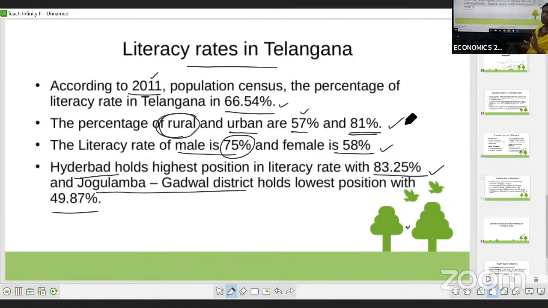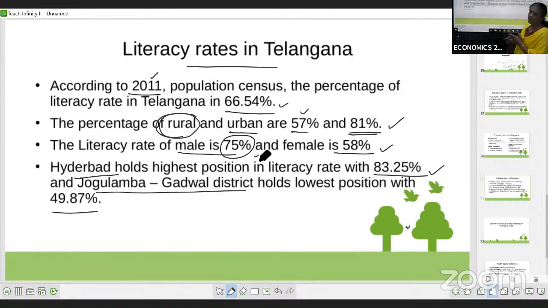The female literacy rate is 58%, the male literacy rate 75%. Hyderabad stands first in literacy rate, at 83.25%, and Jogulamba Gadwal district stood in the last position with 49.87%.